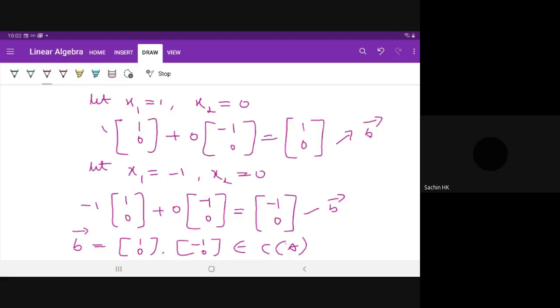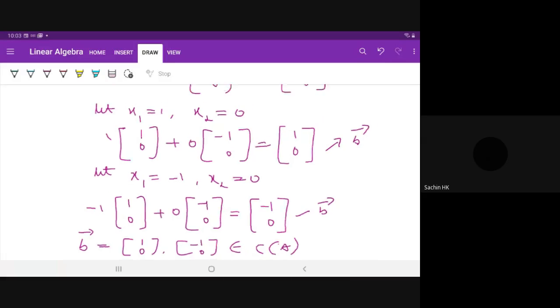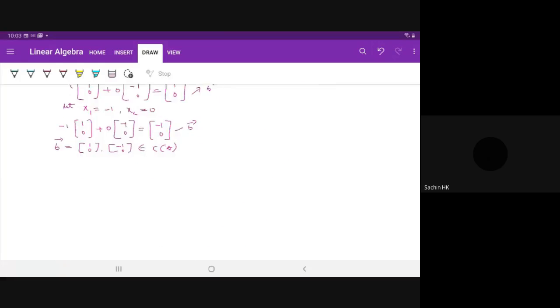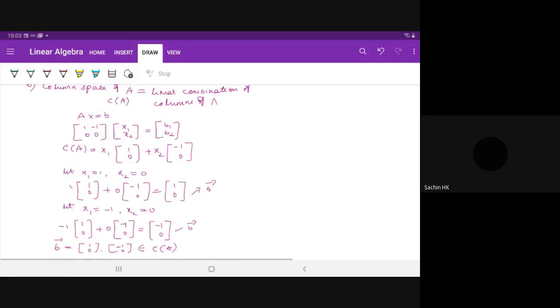Okay, so one or two values you can take and check whether you get B1, B2, the right hand side, and then you can leave it, or else it can be just expressed as a column space of A, which is equal to linear combination of vectors of matrix A. This is also represented in one more way.